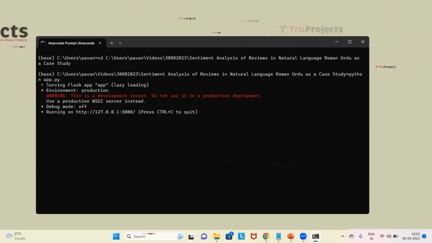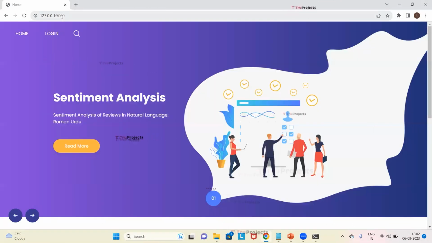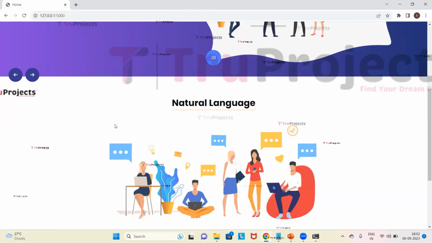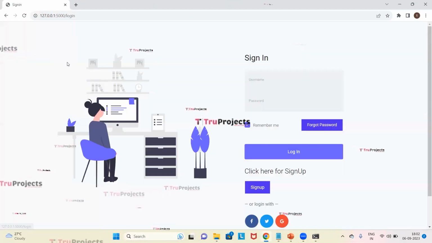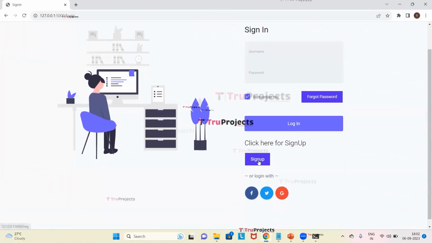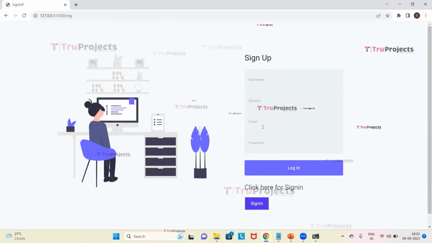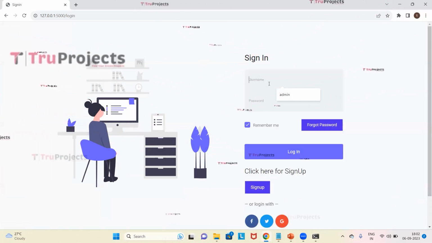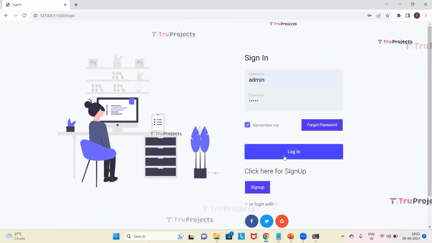I will copy it and paste it in Google Chrome. Here I will paste it and click on Enter. So this has redirected to the home page, which is displayed in the browser, and this is developed using the front-end Flask framework. Now we will click on the button Login. Here, first I will click on the button Sign Up. We need to give all these details if we are registering newly. I have already registered, so I will directly sign in. Here I need to give my credentials and the password. I will click on Login.